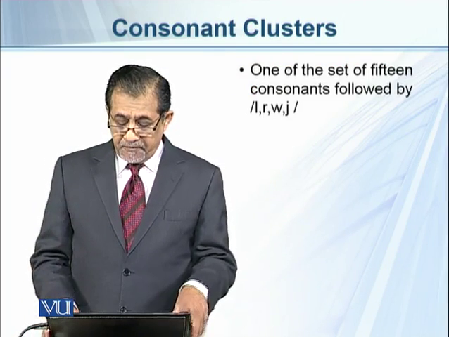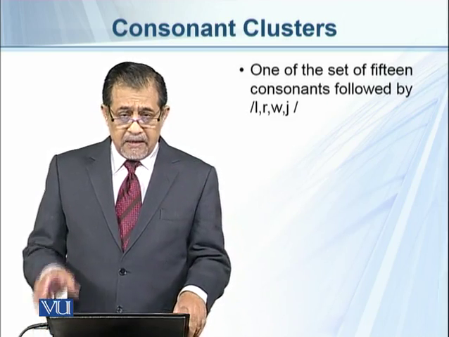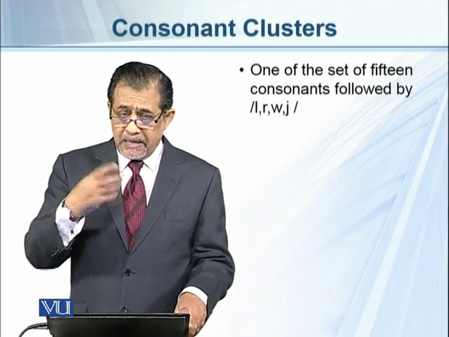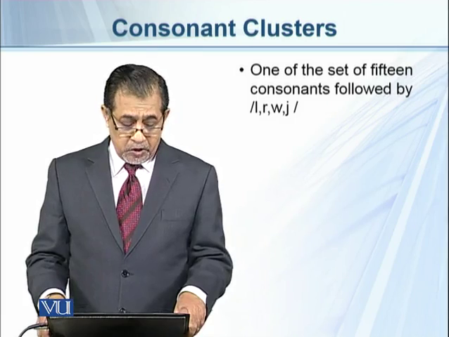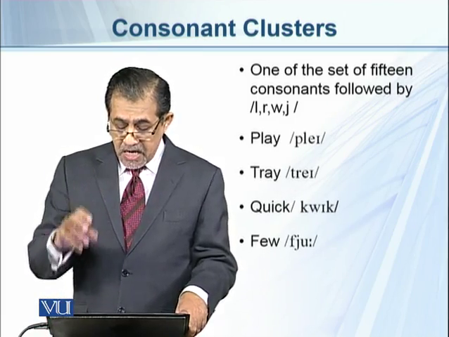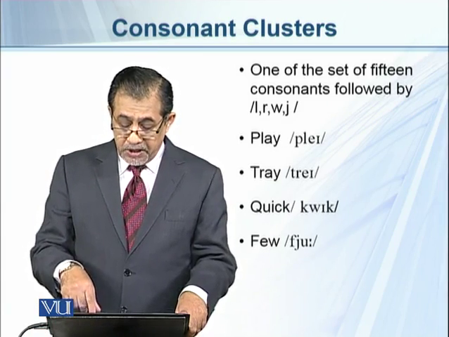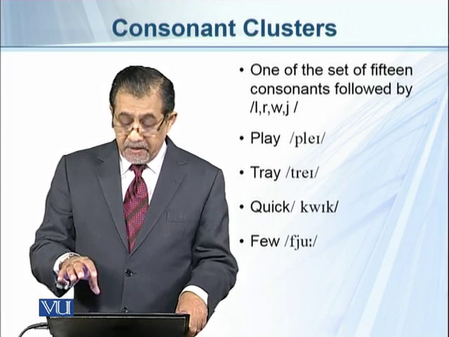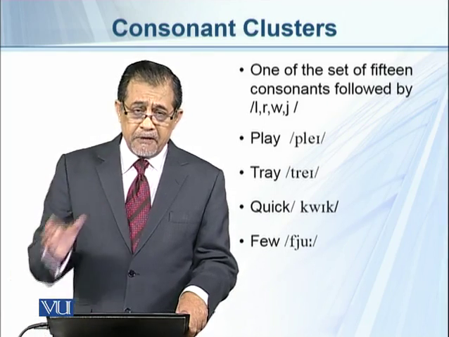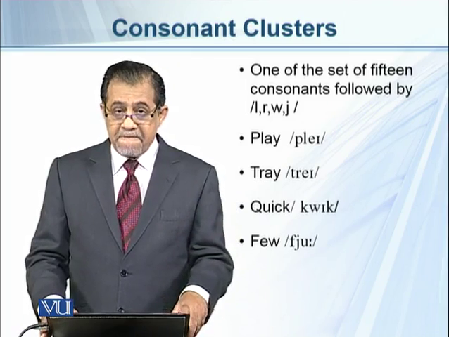One of the set of 15 consonants followed by l, r, w and y. I mean like b, like p, like t, right? And plus these four consonants. For example, play, tray, quick, few. So you can see that in all these words, we have l, r, w and y, and they have a preceding consonant p, t, k and f.